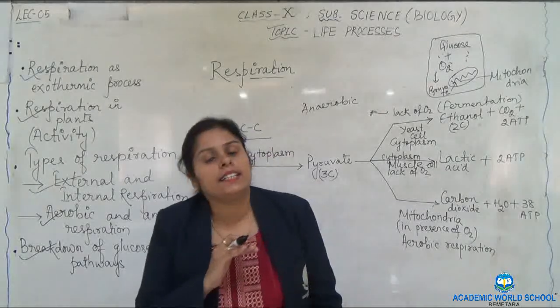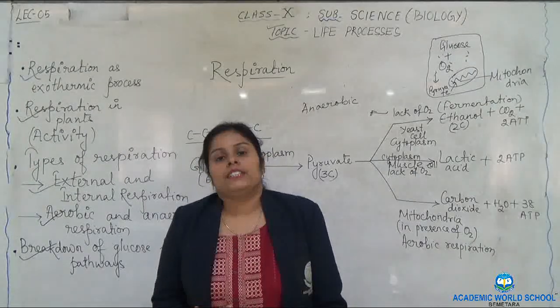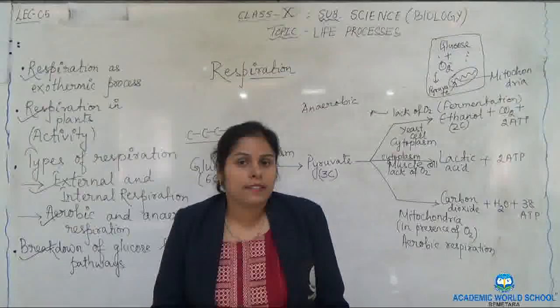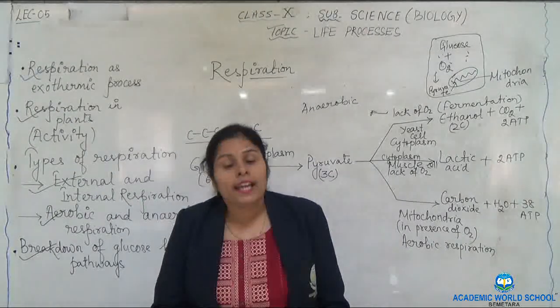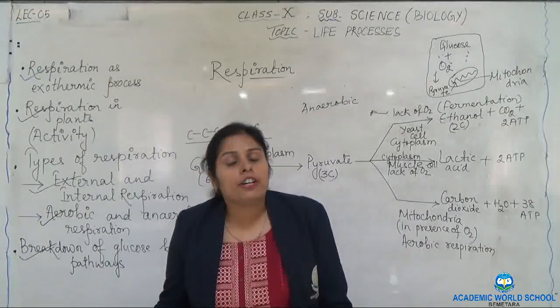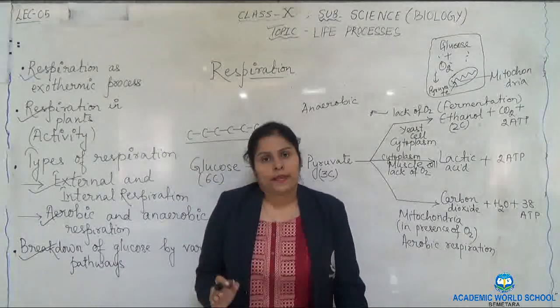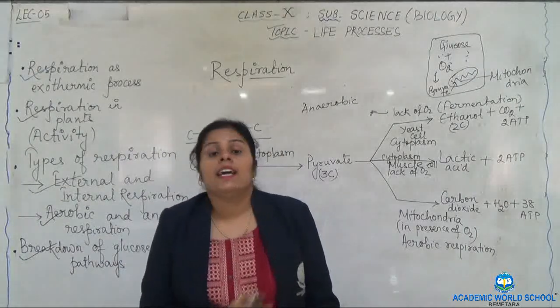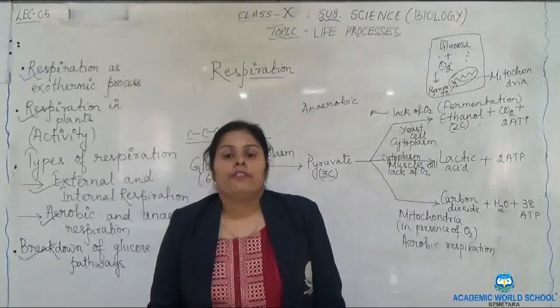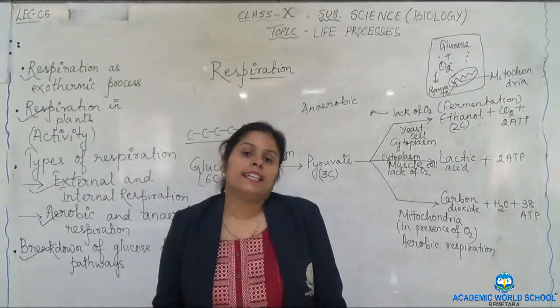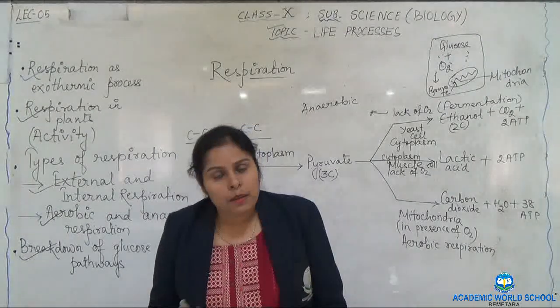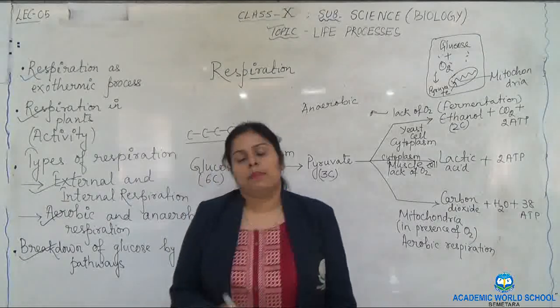So what we have learned till now is that respiration, if it takes place in the presence of oxygen, is aerobic. If it takes place in the absence of oxygen, it is anaerobic. In aerobic respiration, complete breakdown of glucose takes place, whereas in anaerobic, incomplete breakdown of glucose takes place.